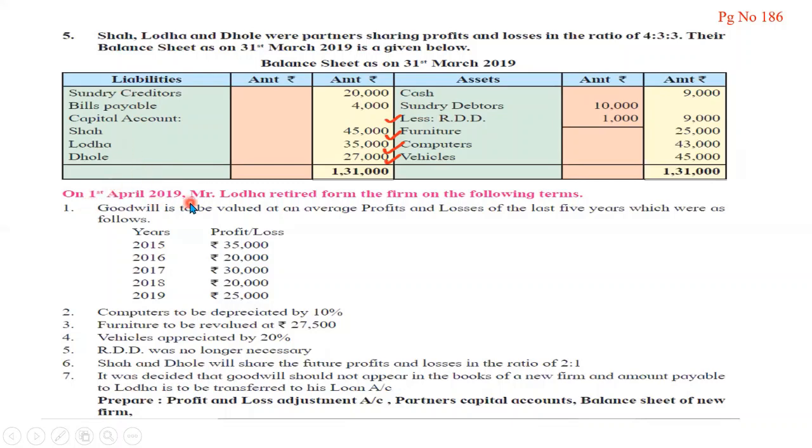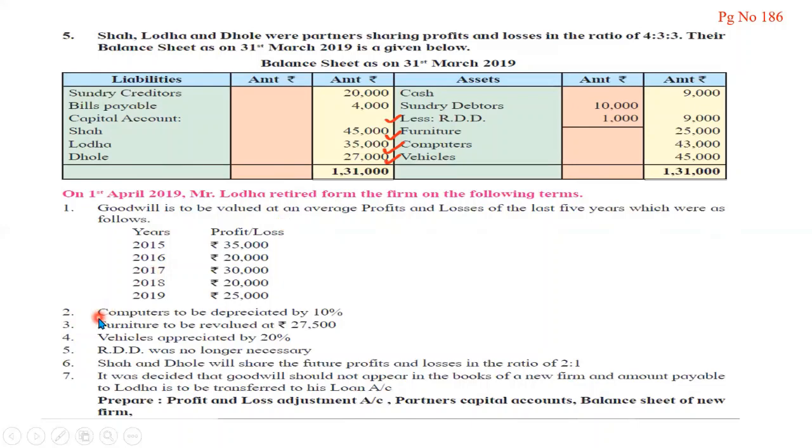On 1st April 2019, Mr. Lodha retired from the firm on the following terms. So Lodha, that is the second partner, is retiring from the firm. Goodwill is to be valued at an average profit and loss of the last 5 years, which were as follows. So 5 years profit we are already given, right? Average profit we have to calculate, and as there is no specification of number of years of purchase, we will consider it as 1.